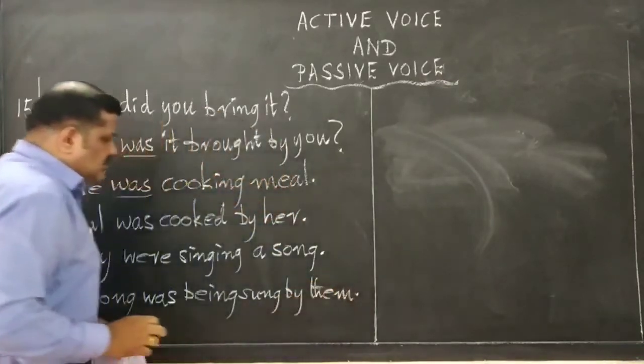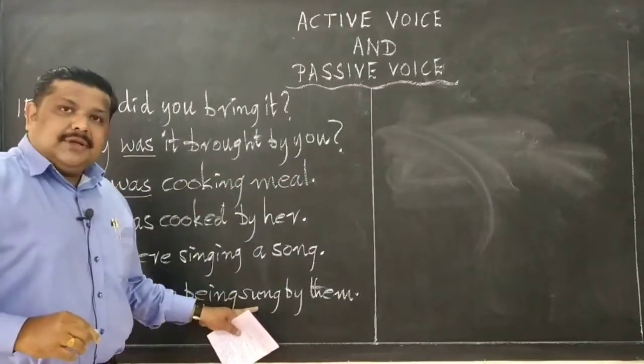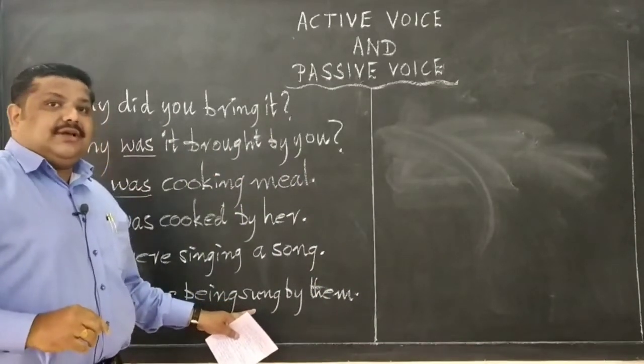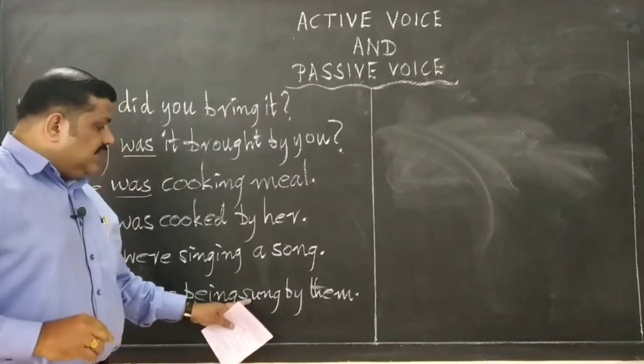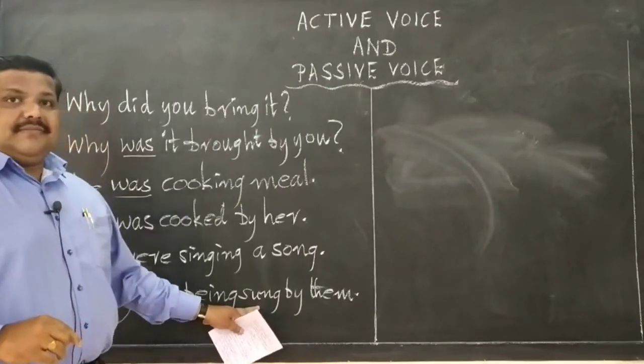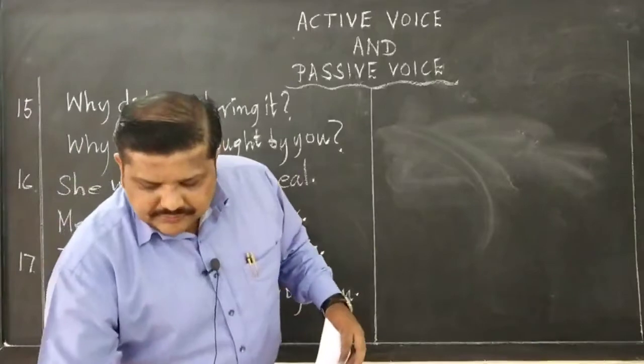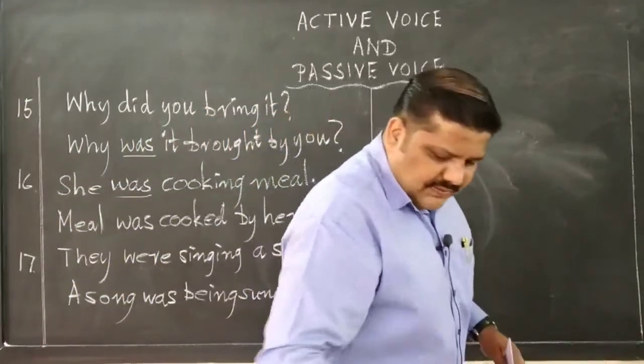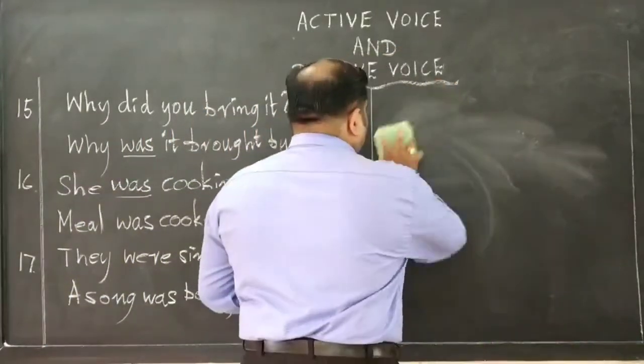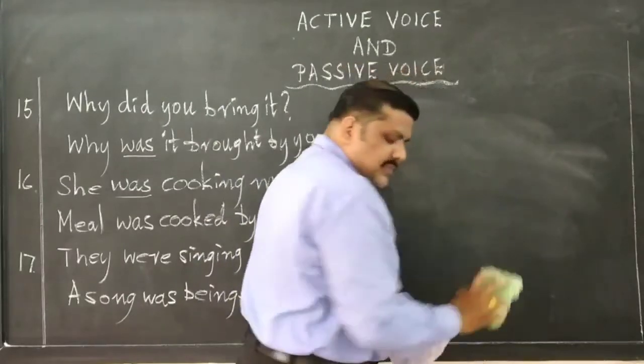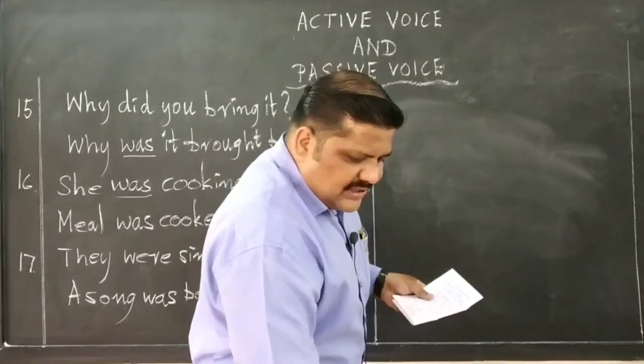You cannot say a song was being sang by them. Participle comes here. A song was being sung by them. Right? Next one.